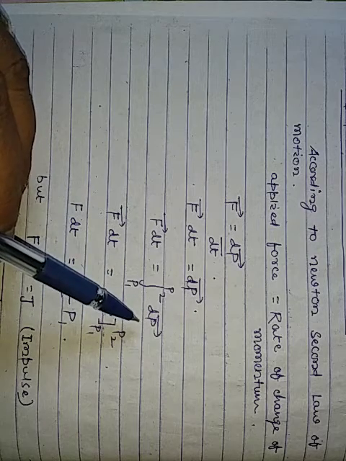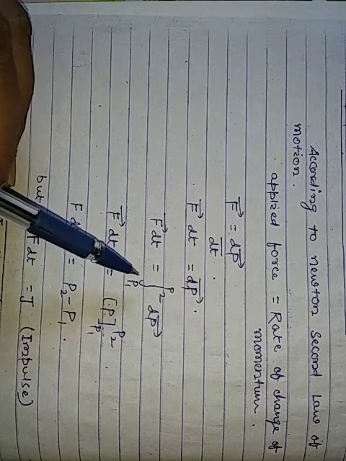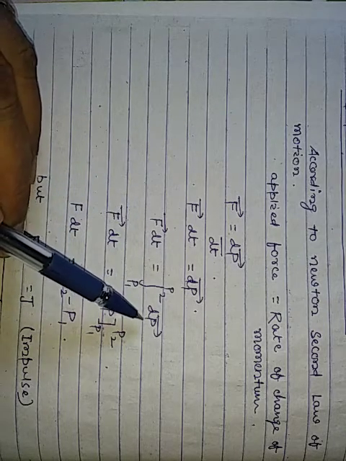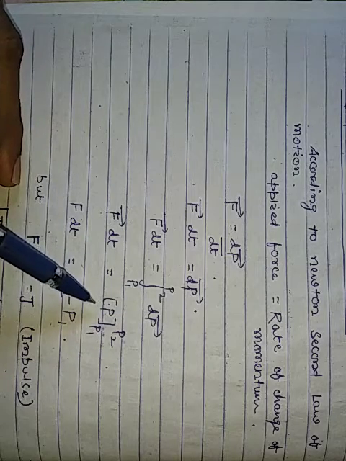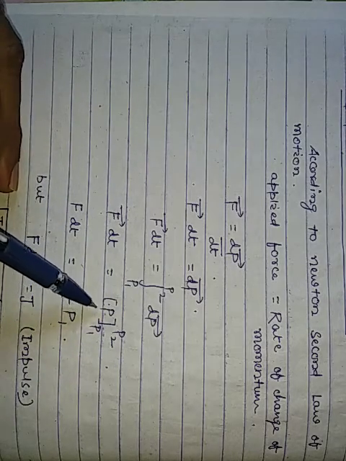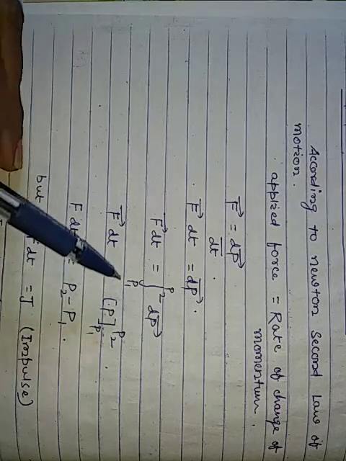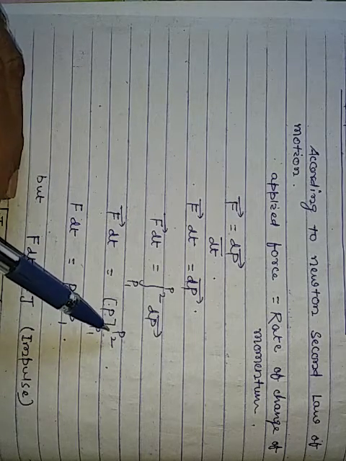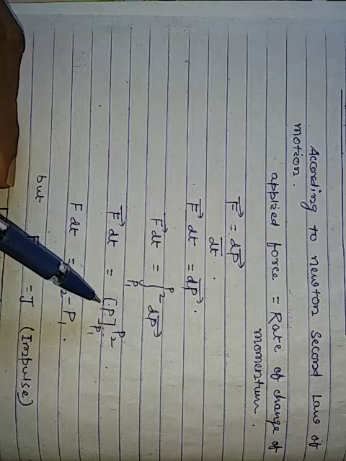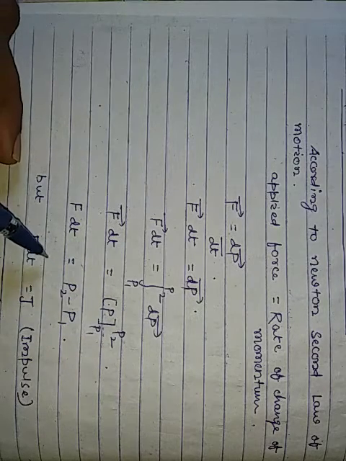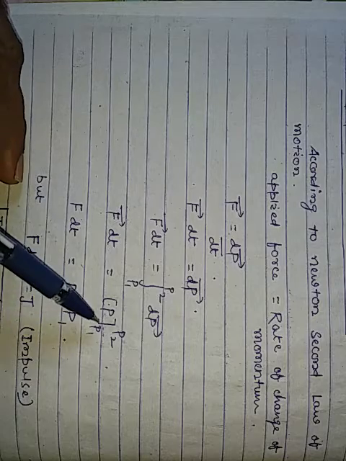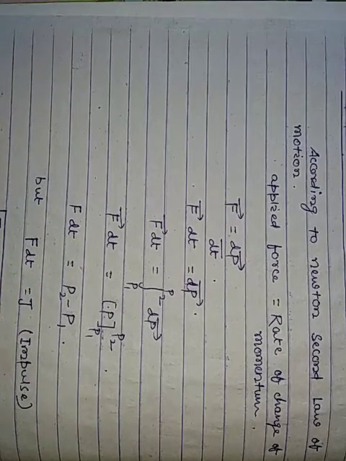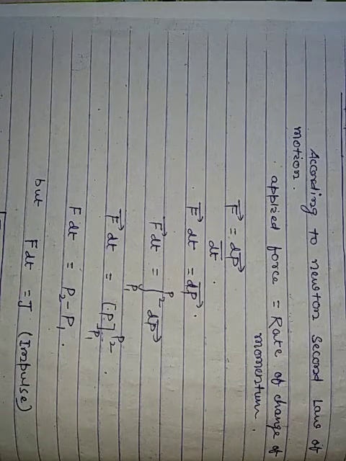So the integral of F dt equals the integral of dp from p1 to p2. The integration of dp is p, with lower limit p1 and upper limit p2, so upper limit minus lower limit gives p2 minus p1.